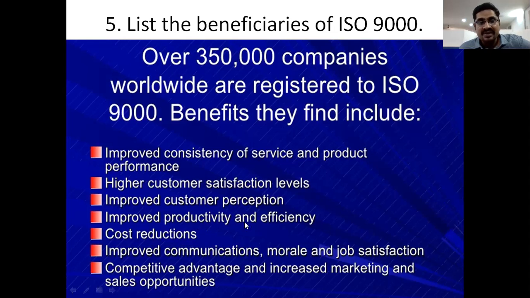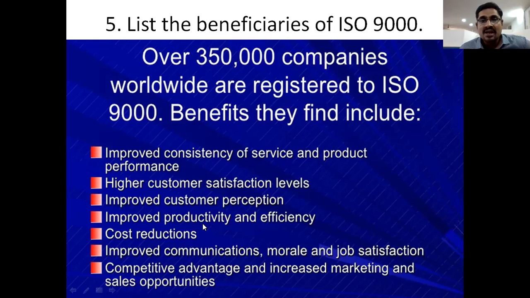And improved productivity and efficiency. Efficiency means effectiveness, so the group of all activities will be effective. If every business activity is excellent, that is efficiency. The organization's performances should be effective, then it is called efficiency.